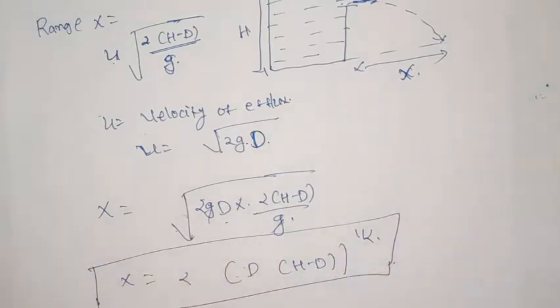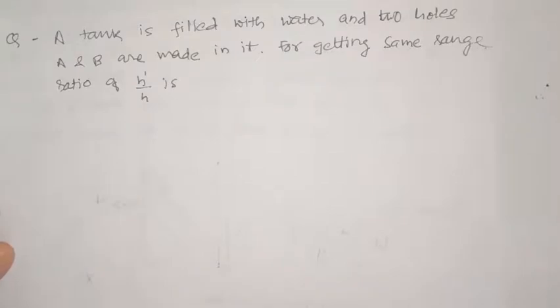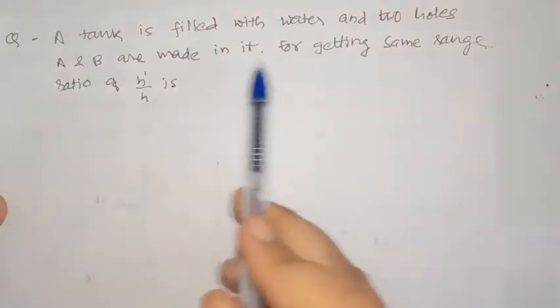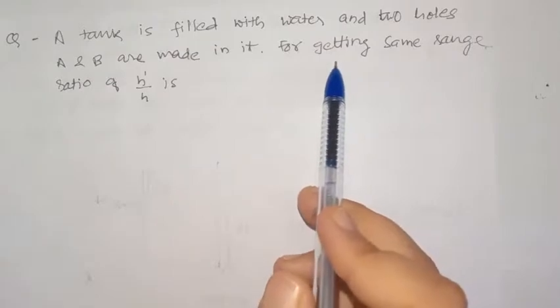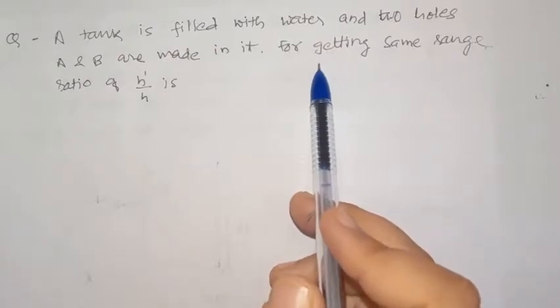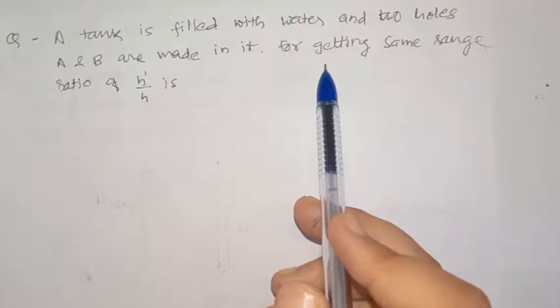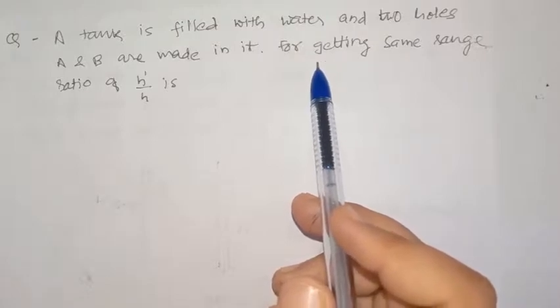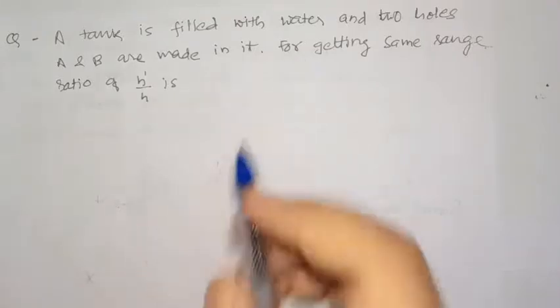In this example, a tank is filled with water and two holes A and B are made in it. For getting the same range, what is the ratio of h dash by h?